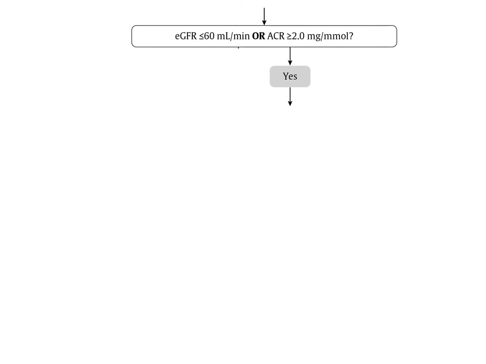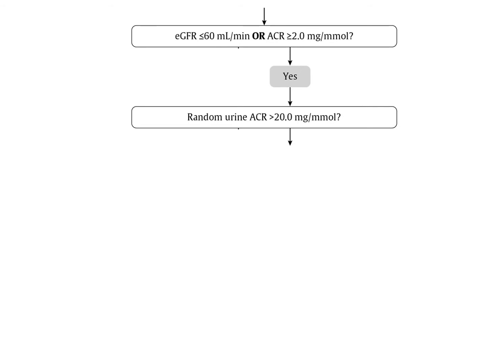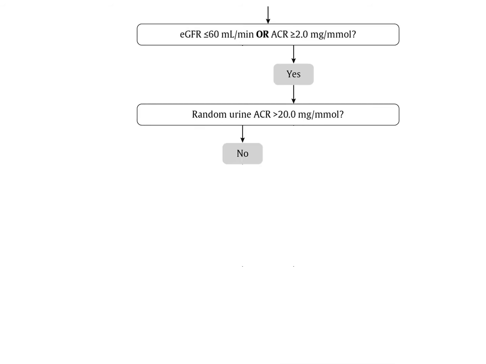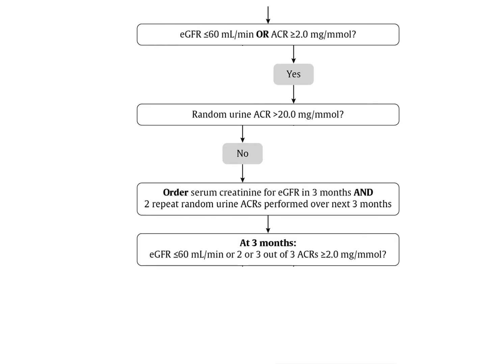If it turns out that the eGFR is less than or equal to 60 or the ACR is greater than or equal to 2, then the next step is to ask whether the random urine ACR is greater than 20. If it is in fact greater than 20, if however the random urine ACR is not greater than 20, i.e. it's less than 20, then it is reasonable to order a serum creatinine for eGFR in 3 months and perform 2 repeat random urine ACRs over the next 3 months.